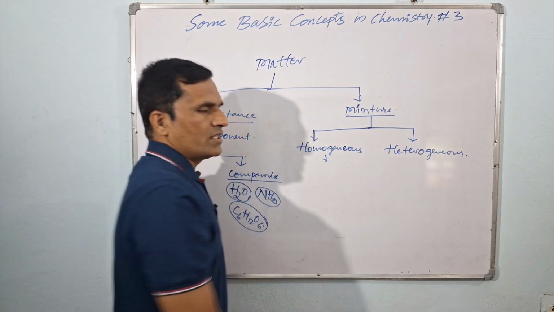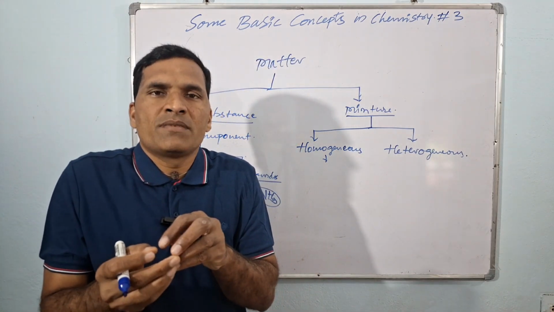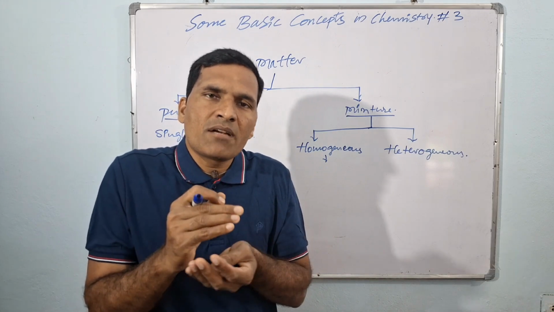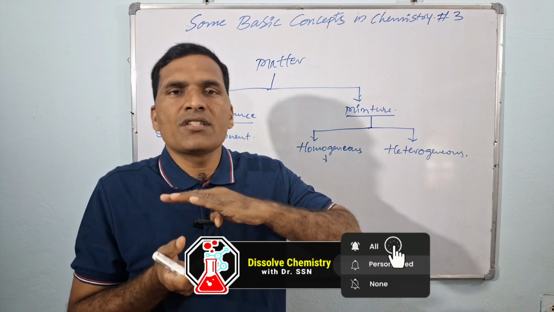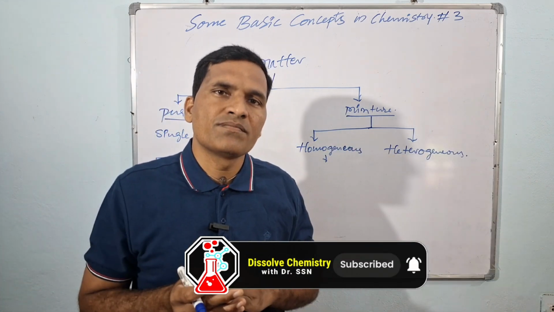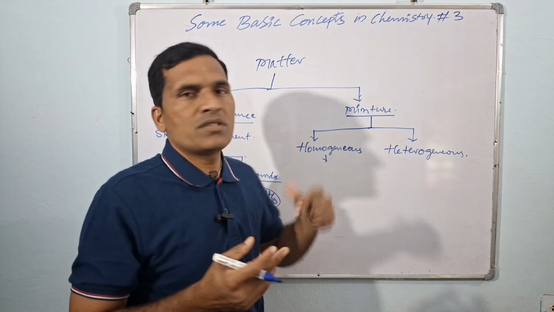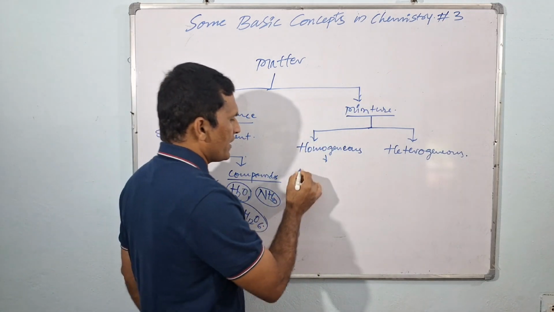So what do you mean by a homogeneous mixture? When two or more components of a mixture are uniformly distributed, so that the concentration is uniform throughout, it is called a homogeneous mixture. For example, a sugar solution.